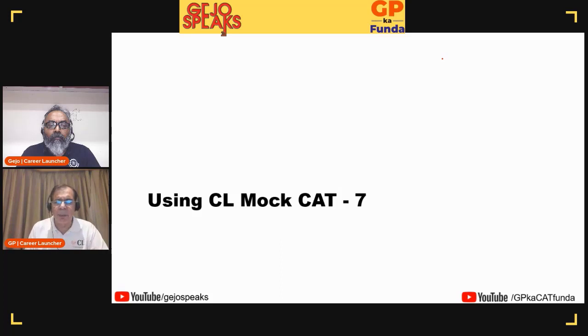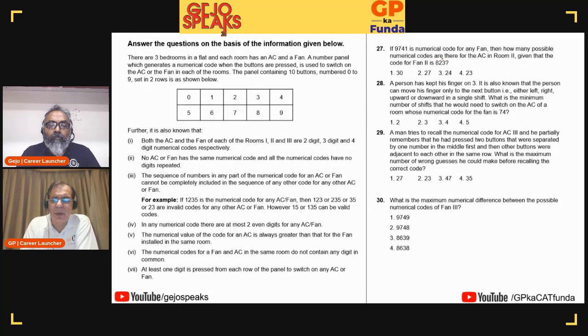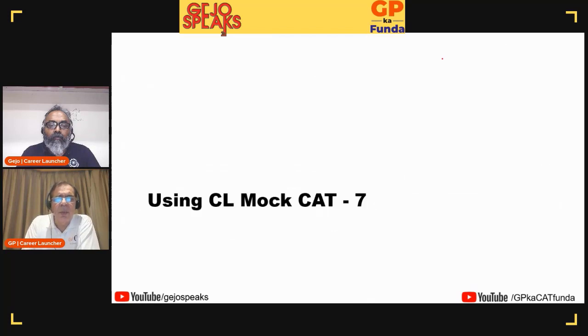Now let's look at the mock 7 that we had conducted a few days ago. We have taken up CL mock 7 for the simple reason that most of you have taken this paper and you'll be able to associate with it. Okay, Gijo, before I start talking about this, what are the two things which you would advise students to do when they are starting the paper? What are the things that you want a student to look at in terms of choosing the sets or choosing the questions?